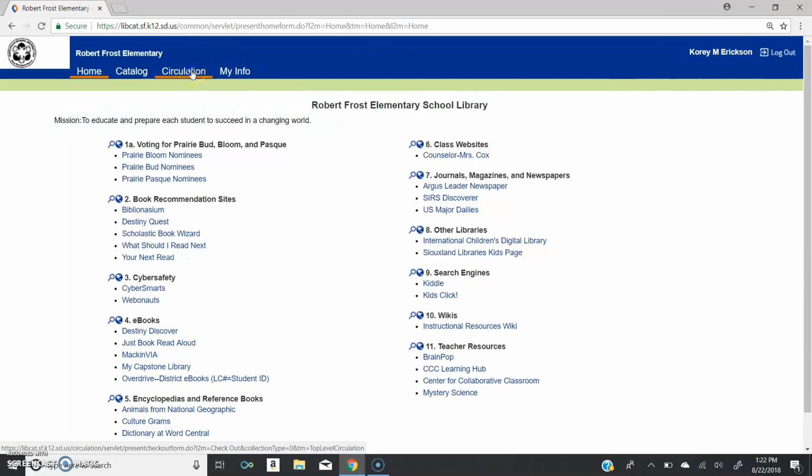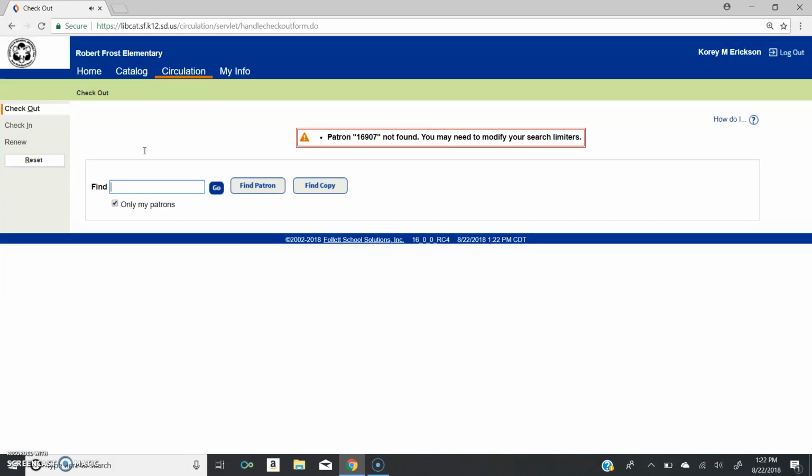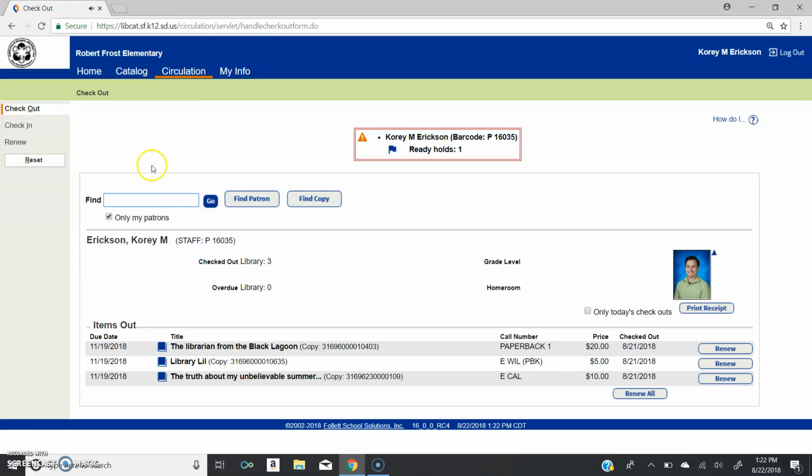Next thing I want to do is click circulation. And if I'm checking out materials, the first thing I'll need to do is identify that I'm checking out these materials to myself. So I need to enter my employee ID number, 16907. I don't think that's right. 16035. There we go. So that's my employee ID number, and it shows me what materials I currently have checked out to myself.